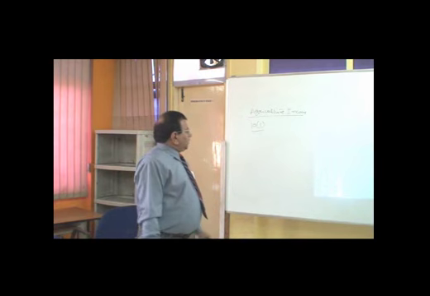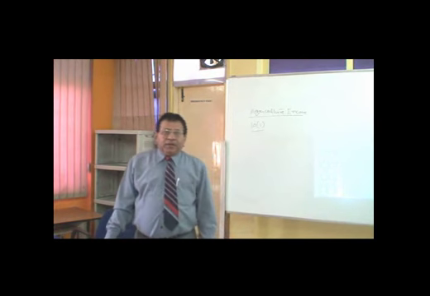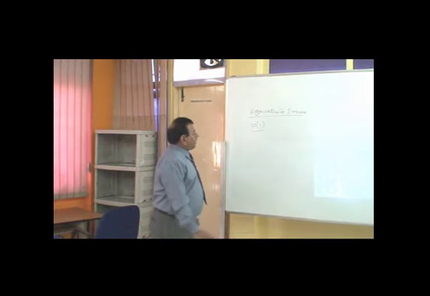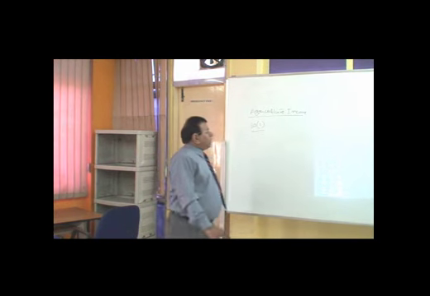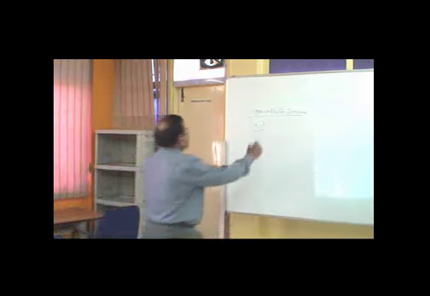Now we try to learn what exactly agriculture income is. The definition of agriculture income has been given in three parts under these sections.